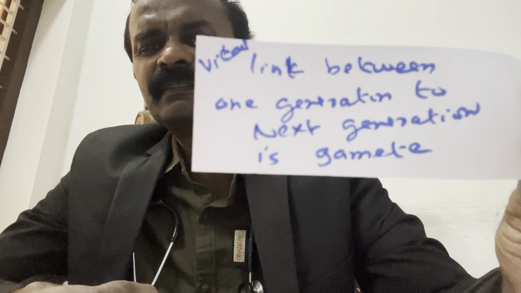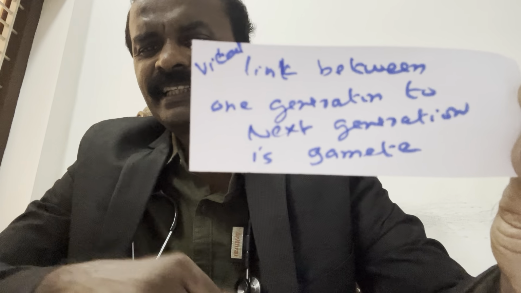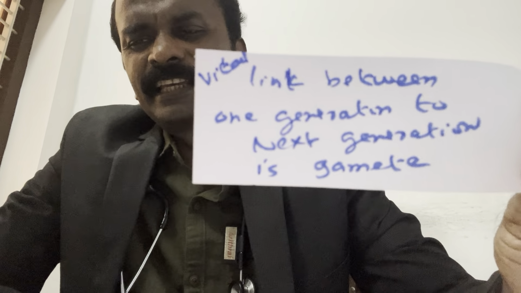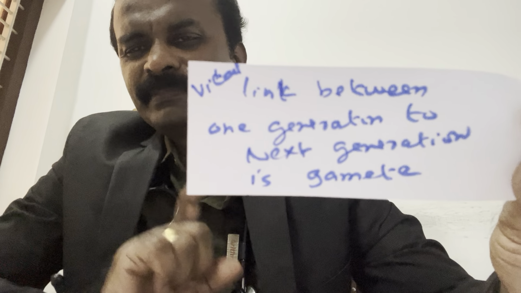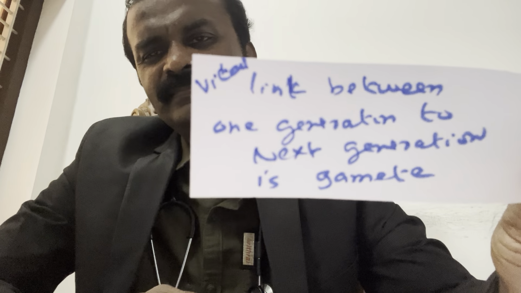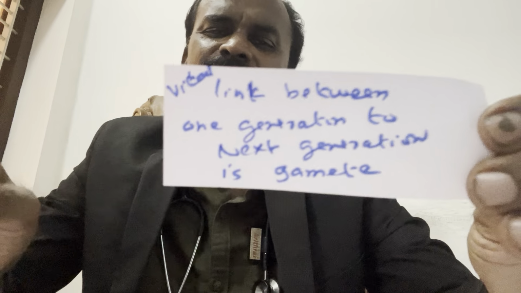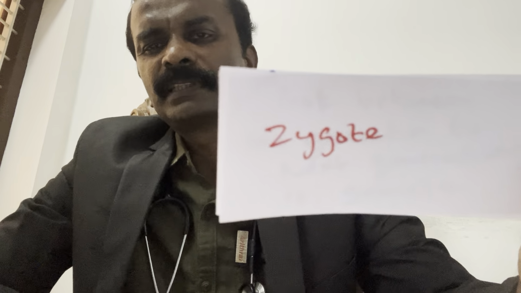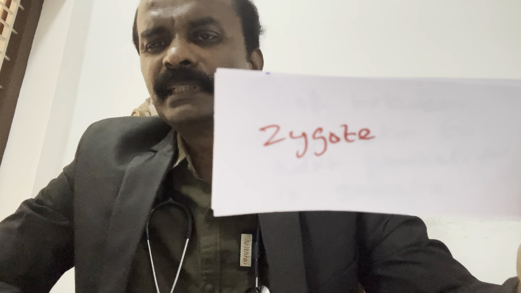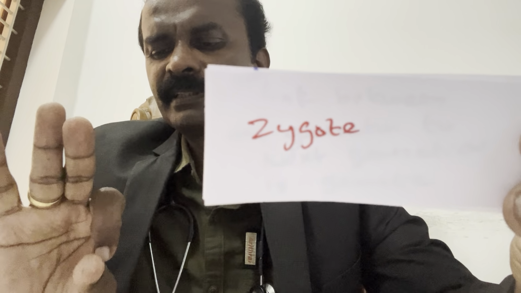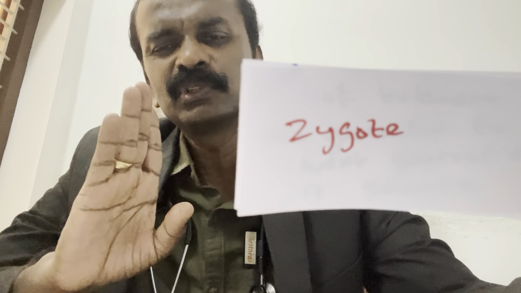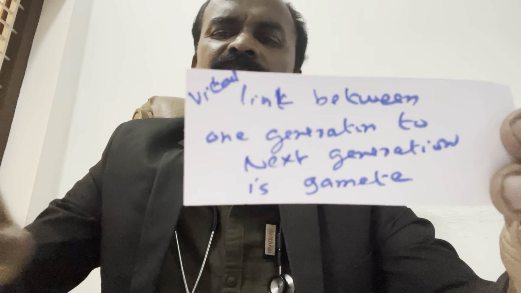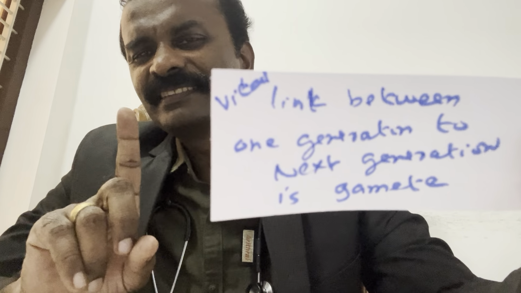The vital link from one generation to the next generation is called what? A vital link from generation to generation is called zygote. They'll give seed, embryo, gamete, zygote, whatever words. The textbook clearly says this word only, so you always answer zygote. The vital link from generation to generation is the zygote.